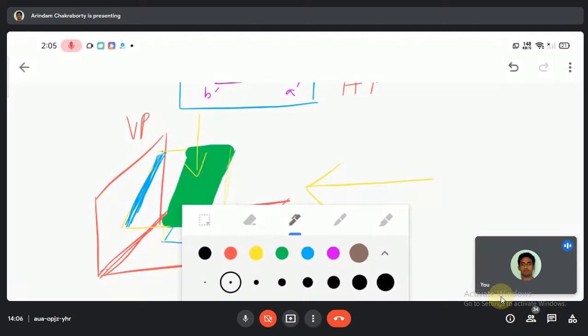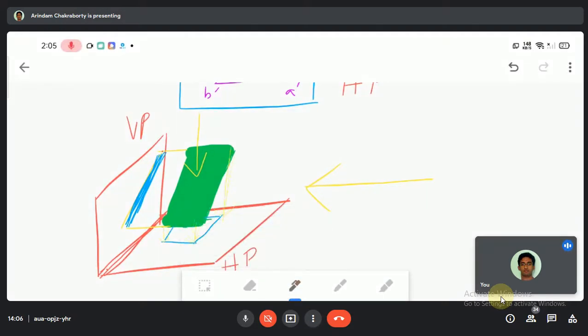If the length of this one is 8 centimeter, you could find 8 centimeter here, but in this manner, here it will not be 8 centimeter. Am I clear to you people? Okay, fine.